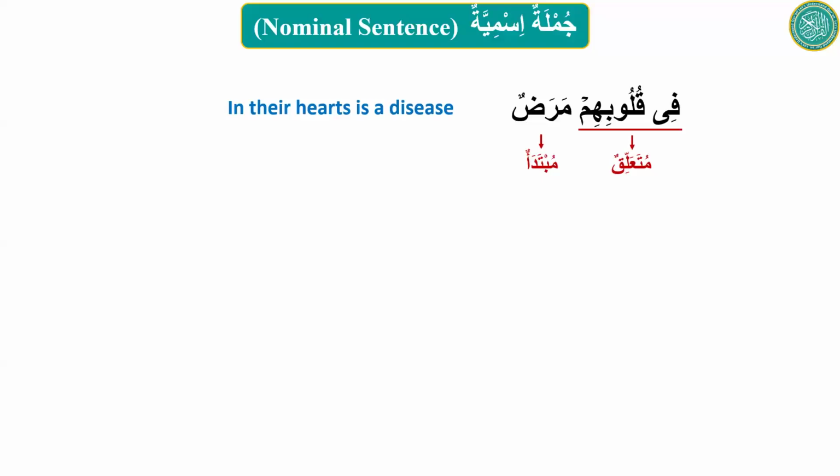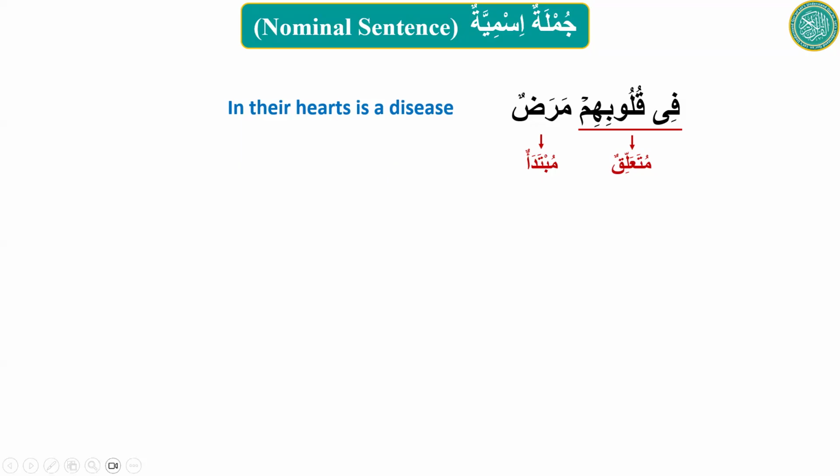Now this is the time to explain one more thing. When mubtada is a common noun, it does not start the sentence generally. It comes later. Because it is not a proper noun, that is why it is not at the beginning of the sentence. This is normal for Arabic.